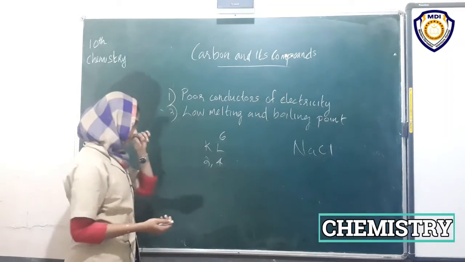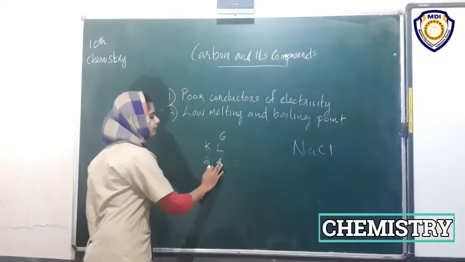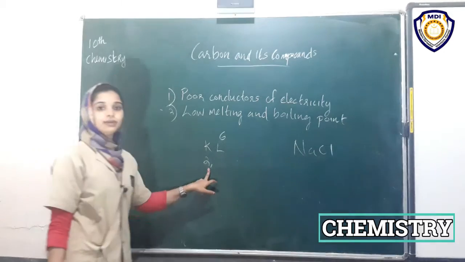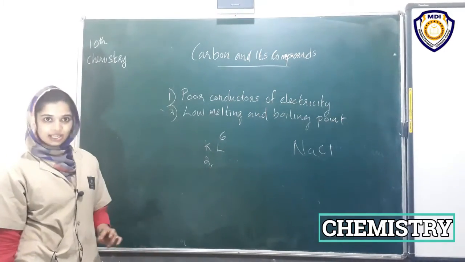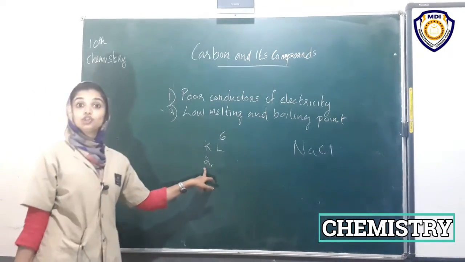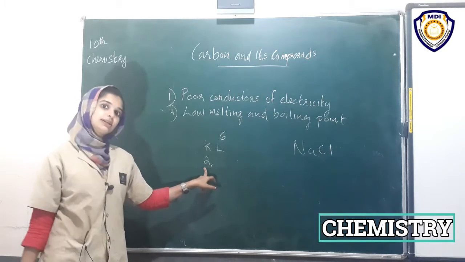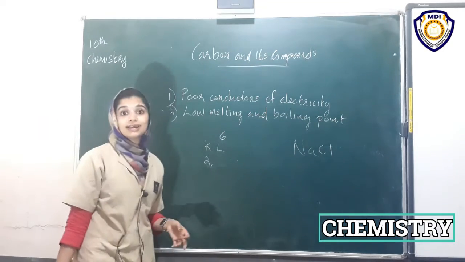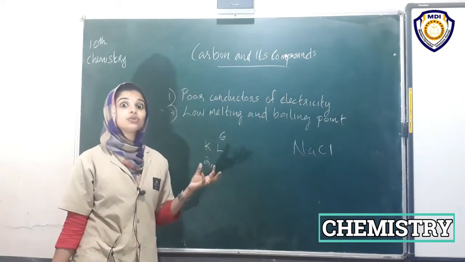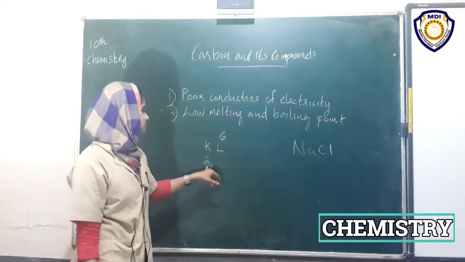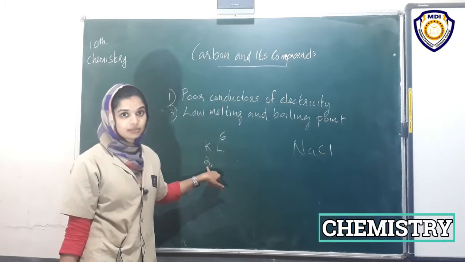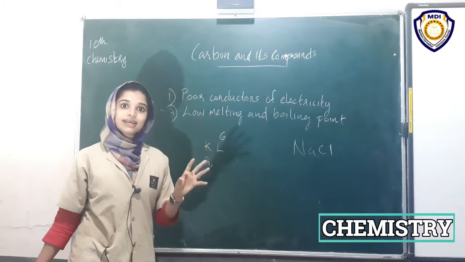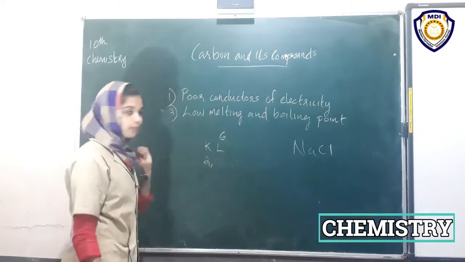stable configuration. When 4 electrons are lost by carbon, there will be 2 electrons in the K shell. That is to attain a duplet configuration, not octet, duplet. It is also a stable configuration and a noble gas configuration. Atoms try to attain the noble gas configuration. This is the configuration of helium, a noble gas. So atoms try to attain noble gas configuration, either octet or duplet.